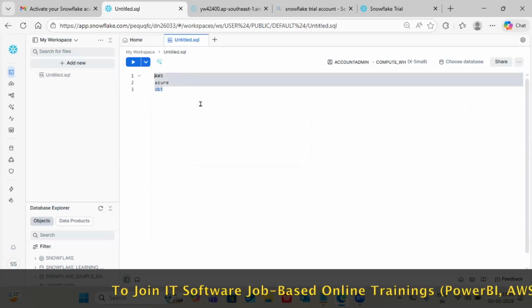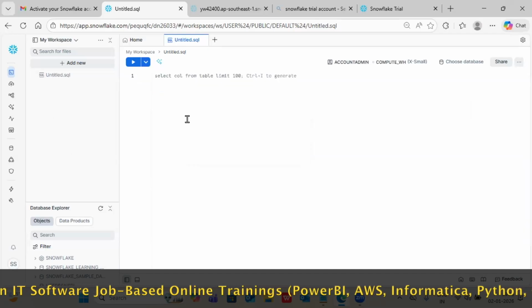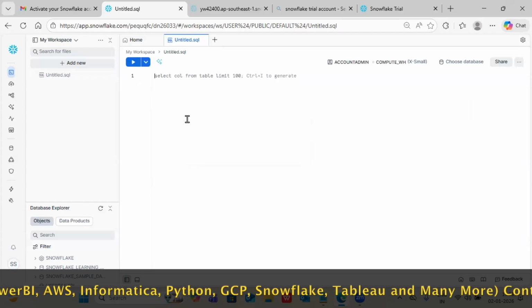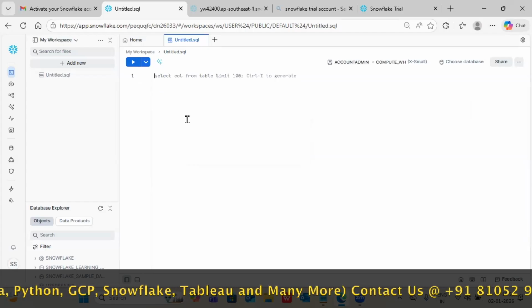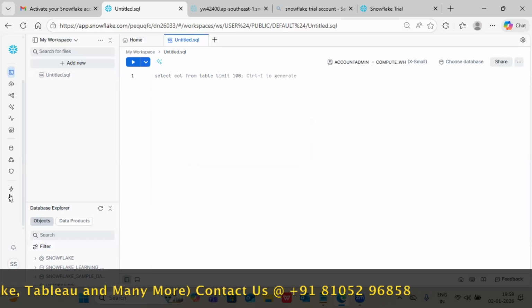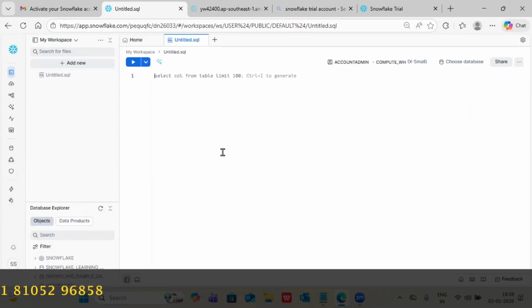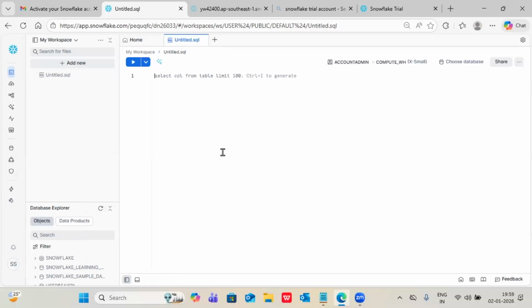Okay. So backend, whatever data I'm loading in this account is loaded into an AWS Singapore location S3 bucket. If I go to this option, then I know this information, or else nobody can find out where this account is hosted. So the Snowflake team is completely handling that process.